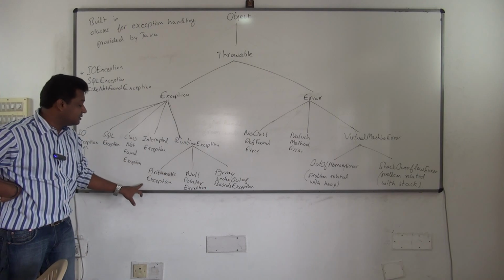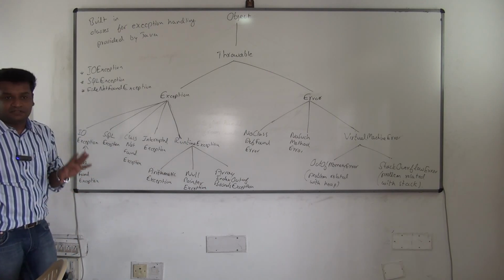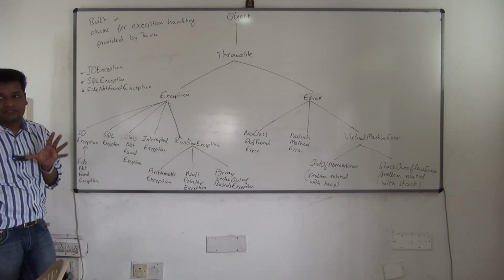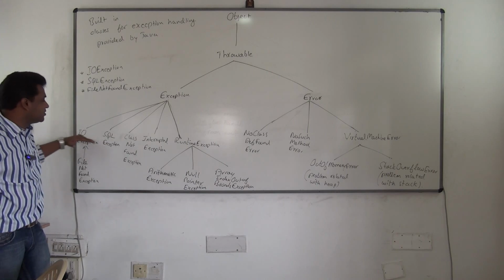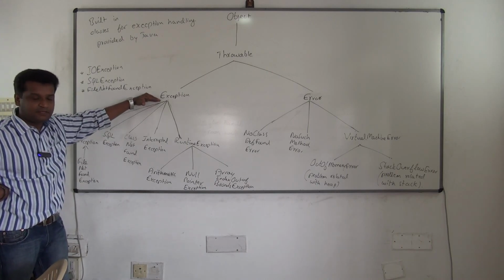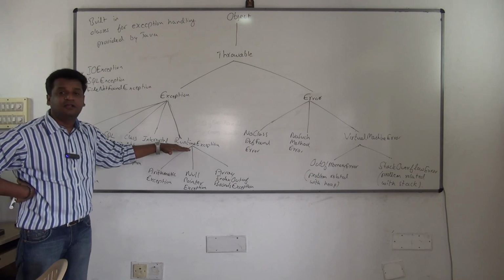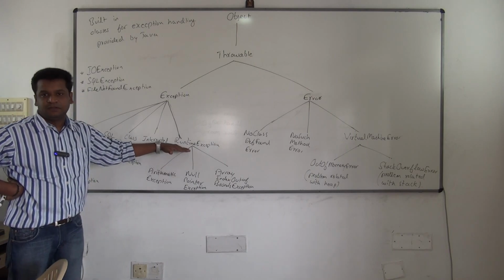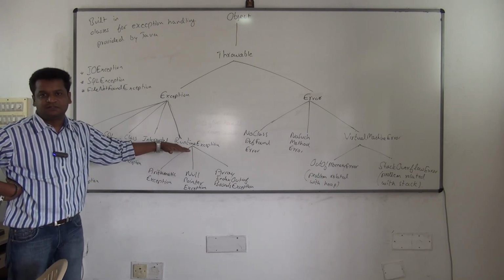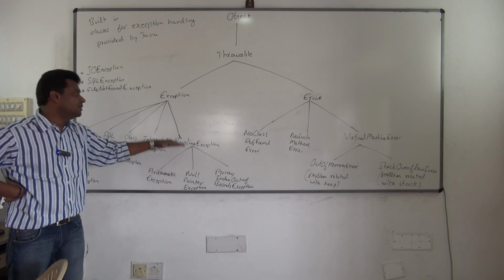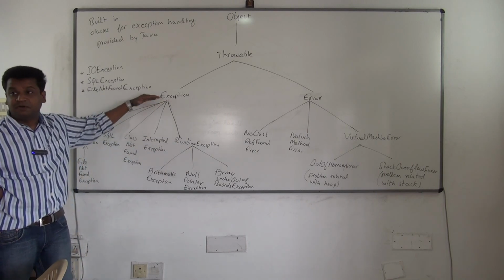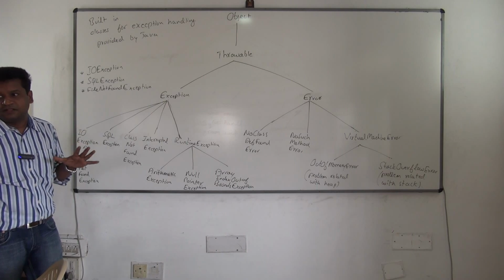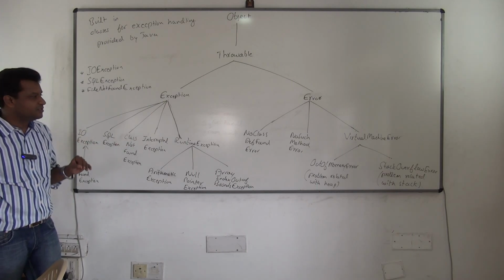So some are subclasses of runtime exception. This is one major category or classification you have to understand. So some exceptions are direct subclasses of what? Exception. Some exceptions are subclasses of what? Runtime exception. Okay, some exceptions are subclasses of runtime exception. But again, runtime exception is a subclass of what? Exception. But this is how they are classifying. Why they are classified like this, you'll understand very clearly. But just notice this. Fine.